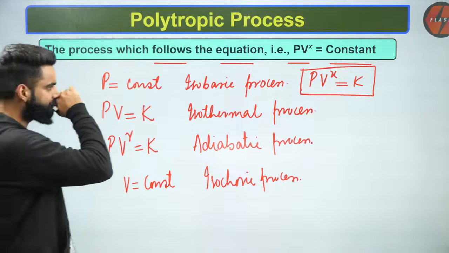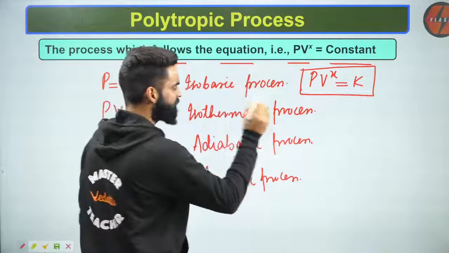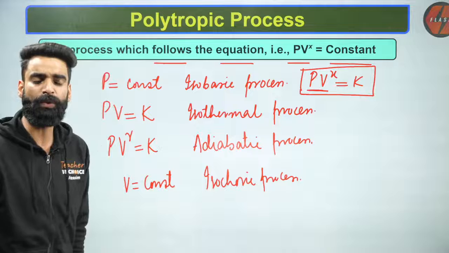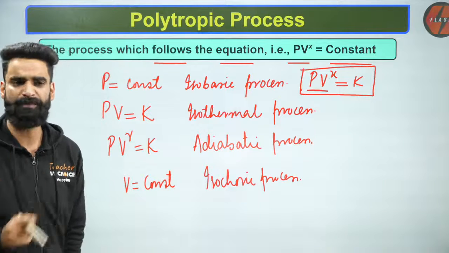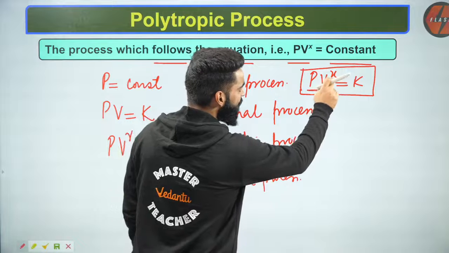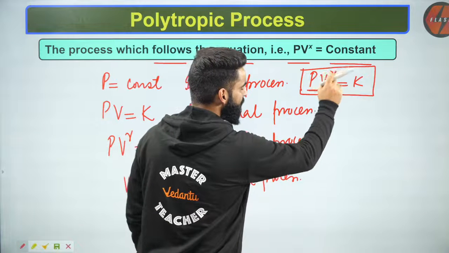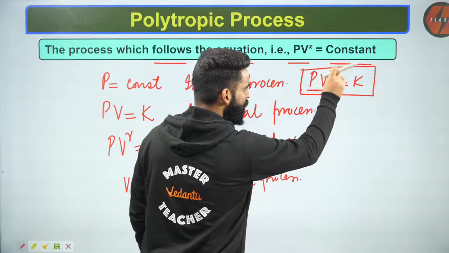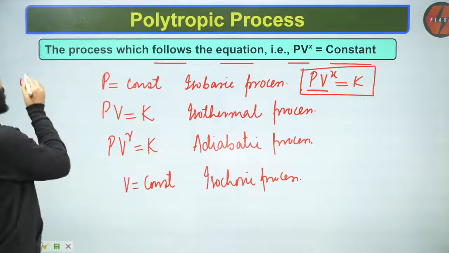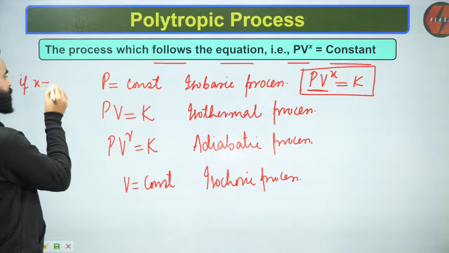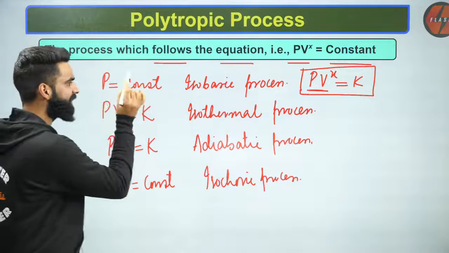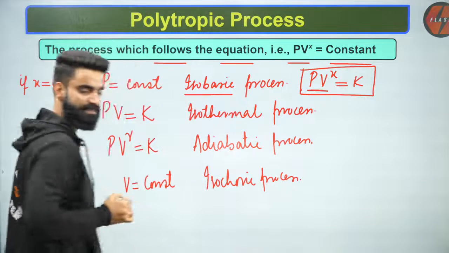Now, first of all, I told you any process which follows this equation, PV to the power X is equal to constant, that's what I'll be calling the polytropic process. First of all, if I put the value of X as 0, V to the power 0 becomes 1, so P is equal to constant. So if I put X as 0, then pressure becomes constant. That means I'm talking about the isobaric process.